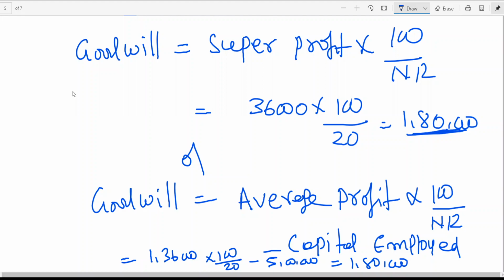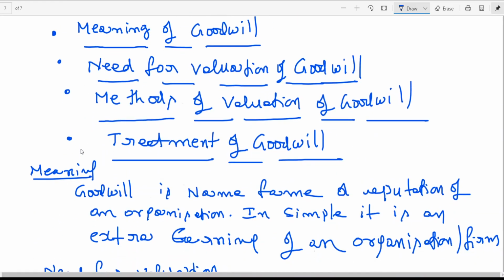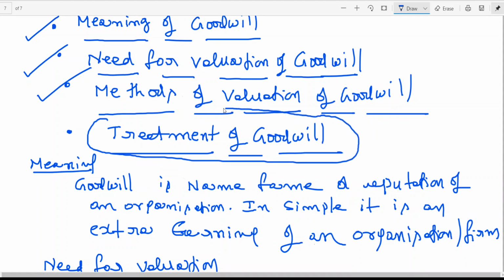So we have completed today's session. I told you in the beginning of today's class that I'll be starting with the meaning of goodwill. This has been completed. Need for valuation of goodwill has been completed. Methods of valuation of goodwill is completed. Only one part is left. What is the part left? Treatment of goodwill. This we will take up in the next class.